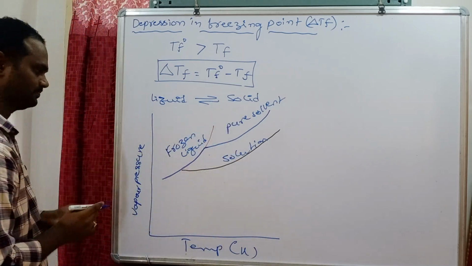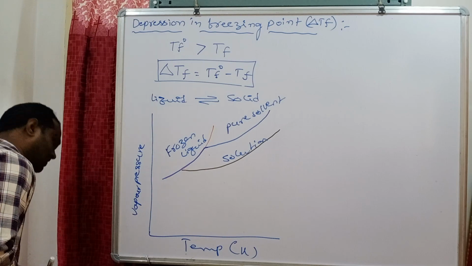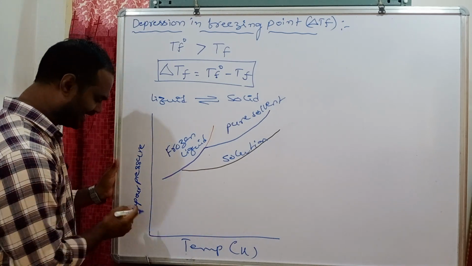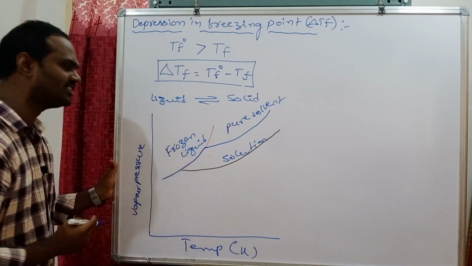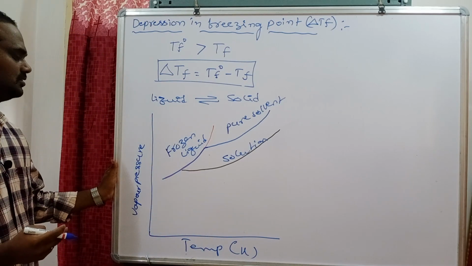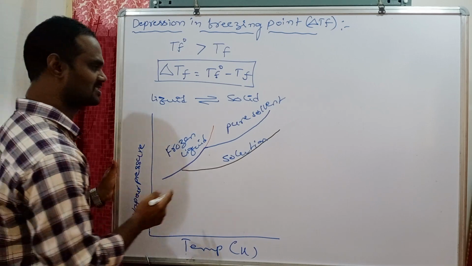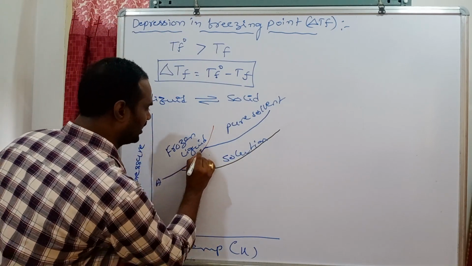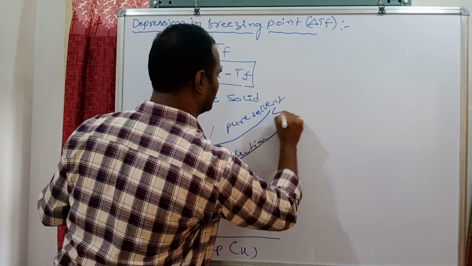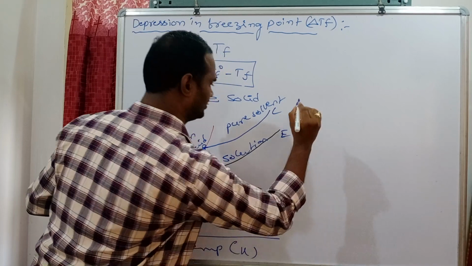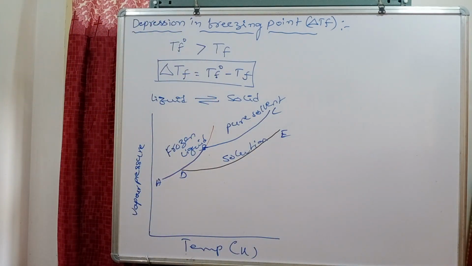Carefully see. Here, vapor pressure and temperature. According to this graph, when temperature decreases, the vapor pressure of the solution or pure solvent also decreases. I consider the points as A, B, C, D, E. I am drawing two lines here.